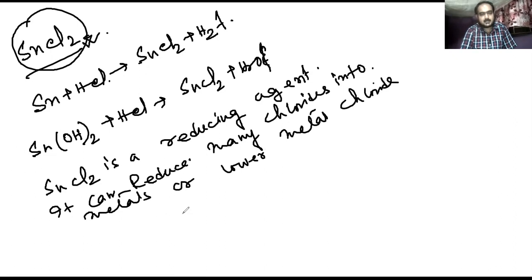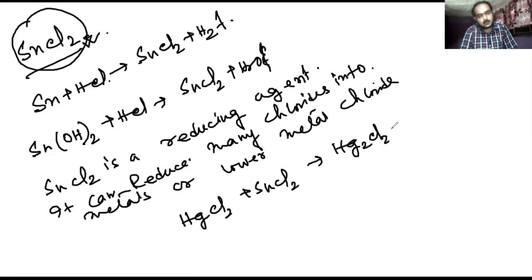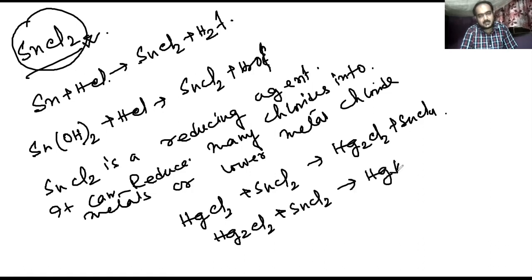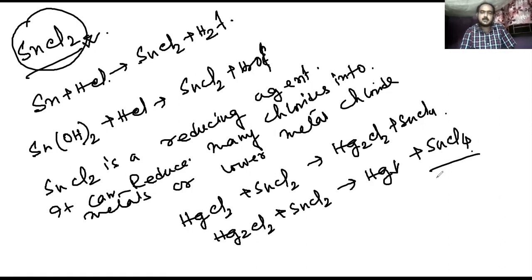Now you can see an example here: HgCl2 plus SnCl2 will produce Hg2Cl2 plus SnCl4. You can again do the reaction: Hg2Cl2 plus SnCl2 will produce Hg plus SnCl4 as a product. Again you can see some reactions.